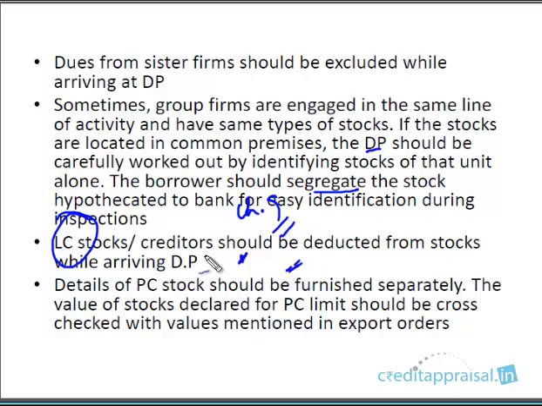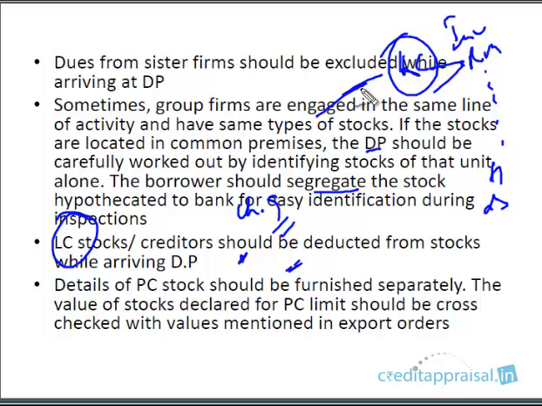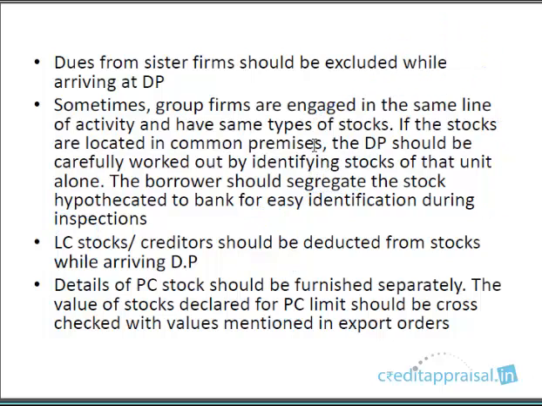But remember for the moment that while calculating DP, we said inventory: raw material, work in progress, finished goods and debtors. So if some of this raw material was purchased through LC, this needs to be deducted from the stocks. While arriving at DP, we deduct the LC stocks. I'll explain this point once again.